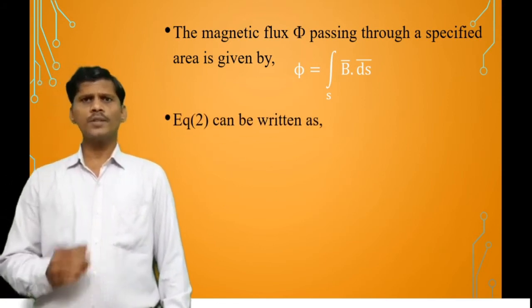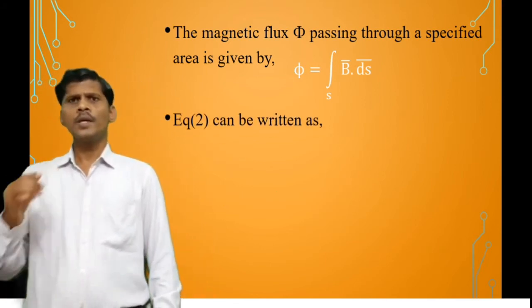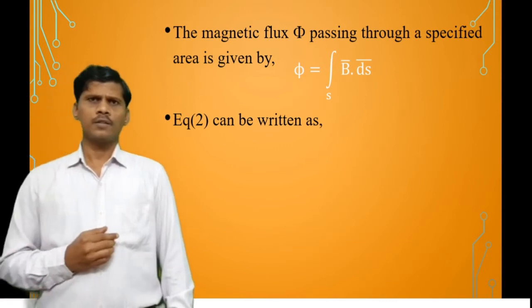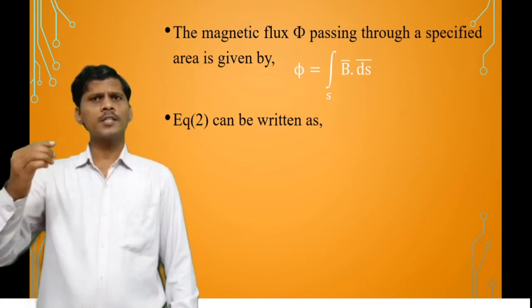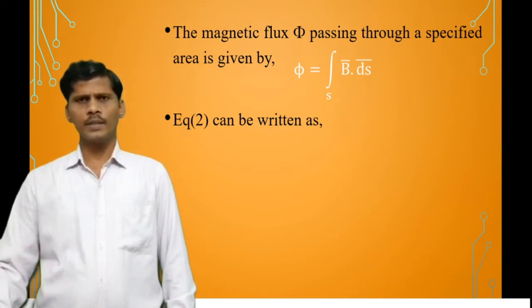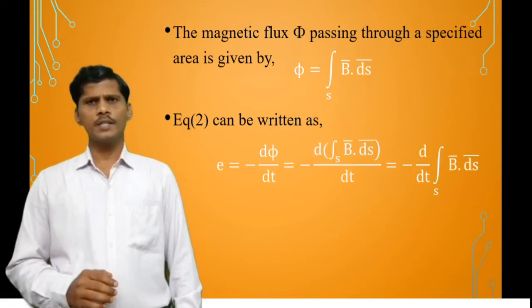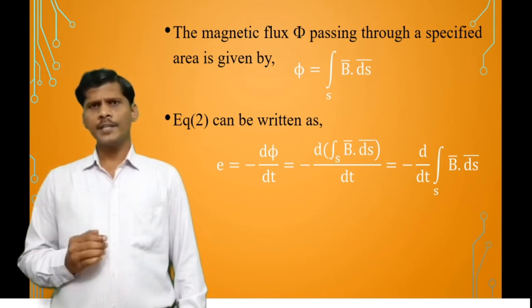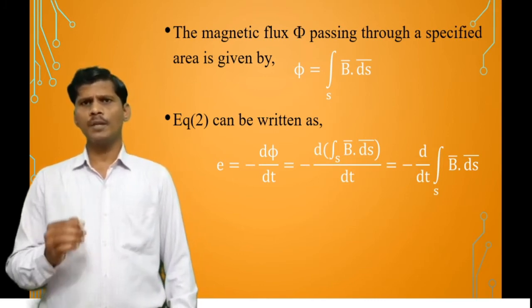Substituting this magnetic flux value into the statement of Faraday's law, e equals minus dφ by dt, we get the induced EMF e equals minus d by dt of the surface integral of B dot dS.